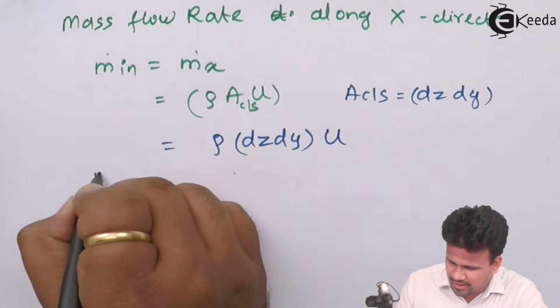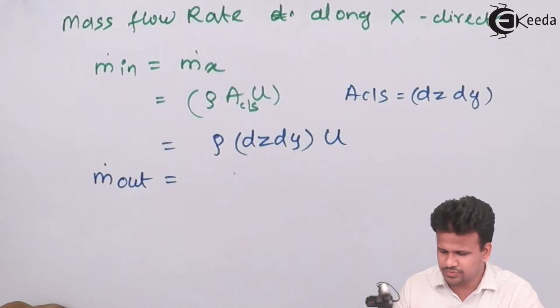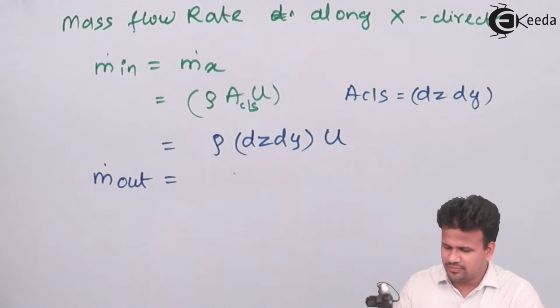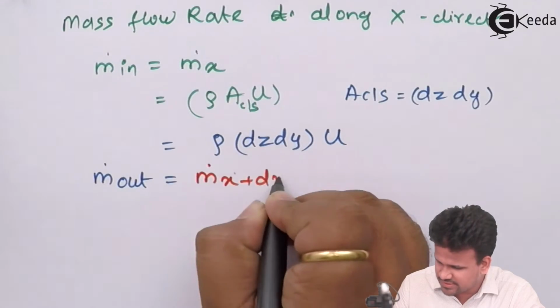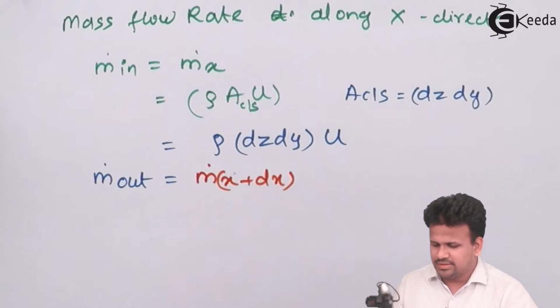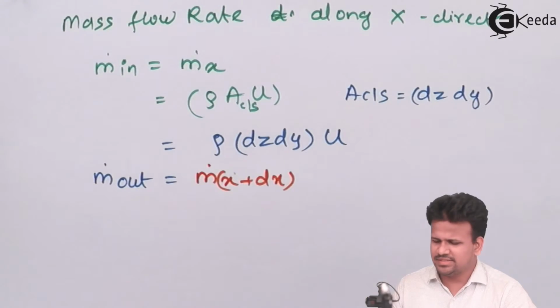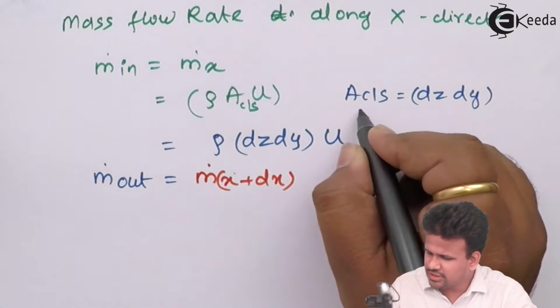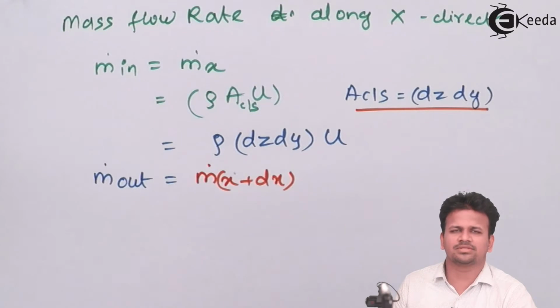Now m dot out over here will be given as m dot x plus dx. This is the mass flow rate which is leaving the surface. Since it is along the x direction, the area of cross section will always remain the same.